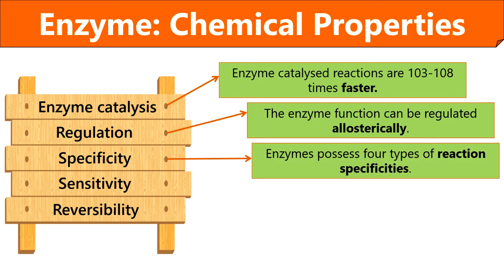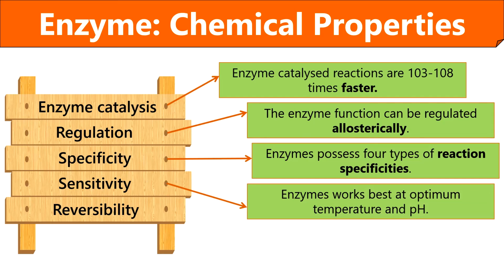Enzymes are reaction specific and they show four kinds of specificity, that are absolute, group, relative, and stereochemical specificities. In absolute specificity, enzyme binds to a single substrate. In group specificity, the enzymes bind to the substrate having specific functional groups. In relative or bond specificity, enzymes react with substrates having a similar bond and structural conformation. And in stereochemical specificity, enzymes form a complex with specific steric or optical isomers, and this kind of reaction has high specificity. Enzymes are sensitive to the temperature above 37.5 degrees Celsius and pH below or above 7.2.